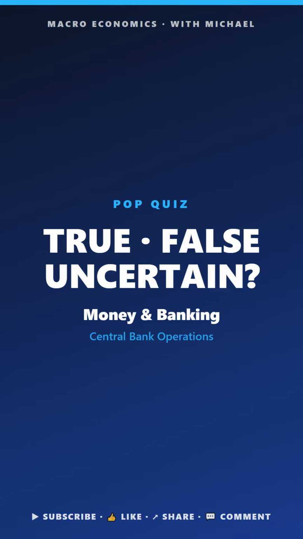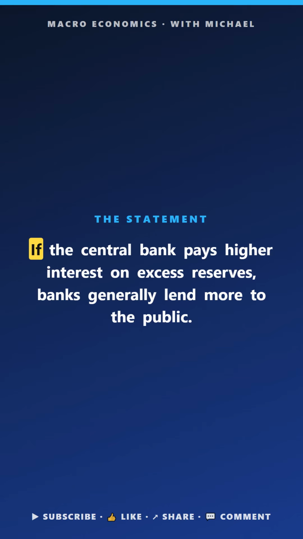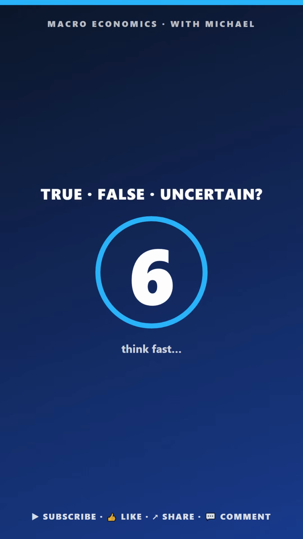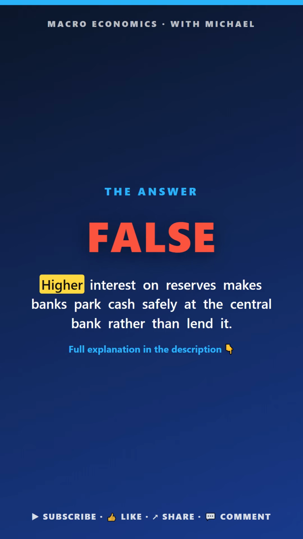Macro pop quiz. Money and banking. True, false, or uncertain. If the central bank pays higher interest on excess reserves, banks generally lend more to the public. The answer is false. Higher interest on reserves makes banks park cash safely at the central bank.